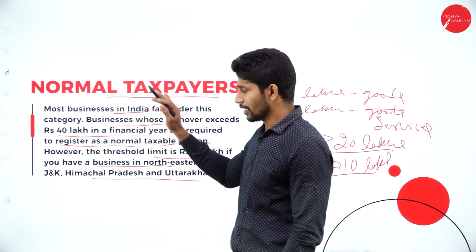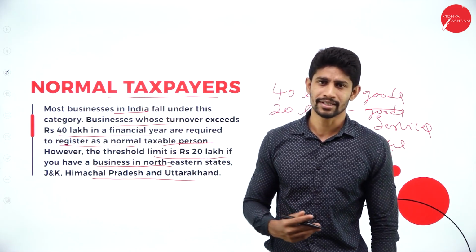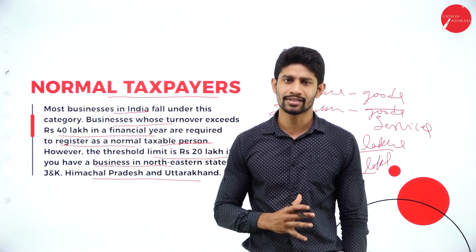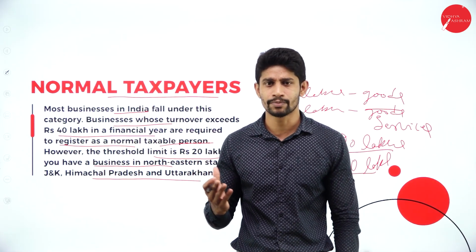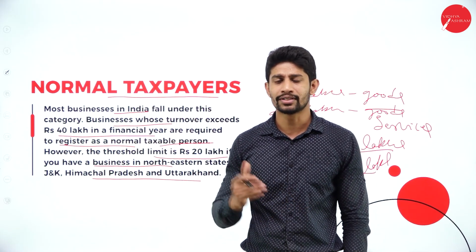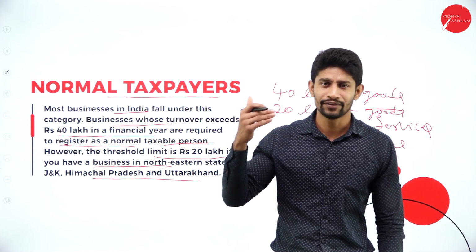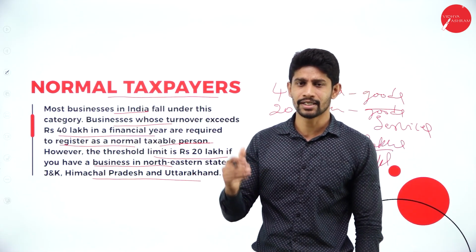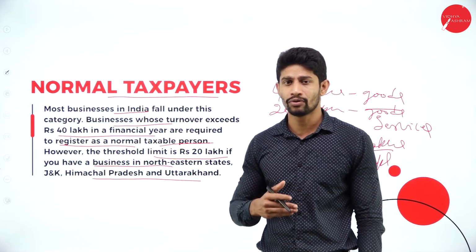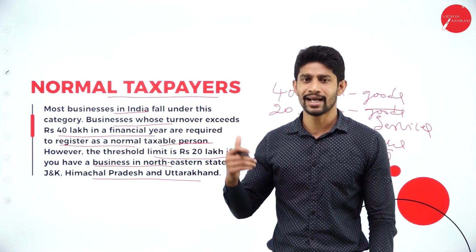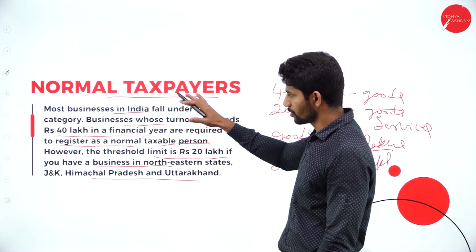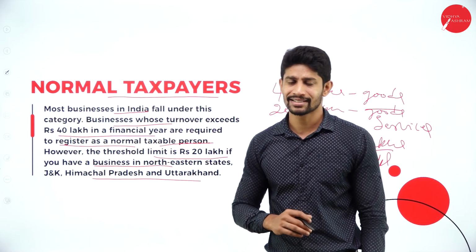Okay, so in normal taxpayer, most of the business entities fall under this category, and if their turnover crosses 40 lakhs or 20 lakhs with respect to goods and services in any financial year, they are supposed to register with the GST authority. And if any business entity belongs to northeastern states, then for them the threshold limit or the turnover is 20 lakh and 10 lakh with respect to goods and services respectively. So this is about the normal taxpayers.